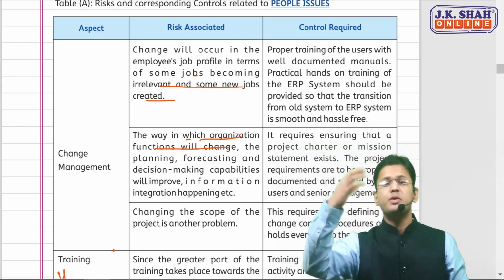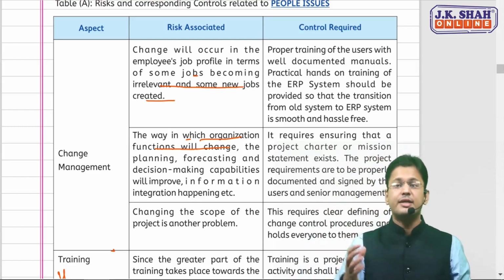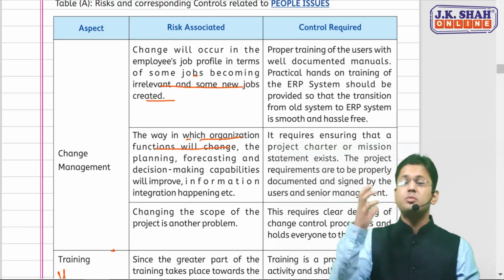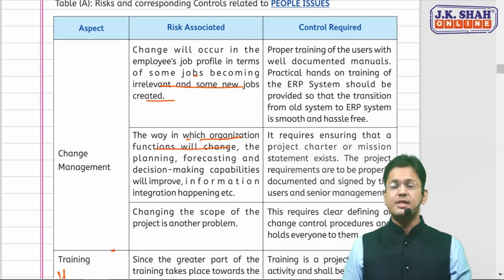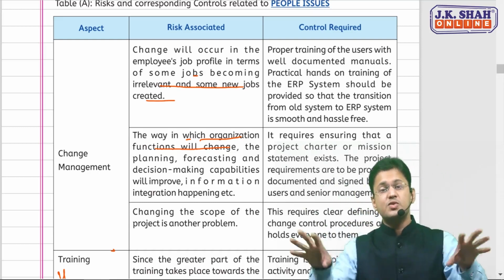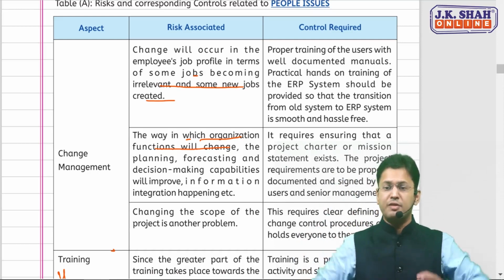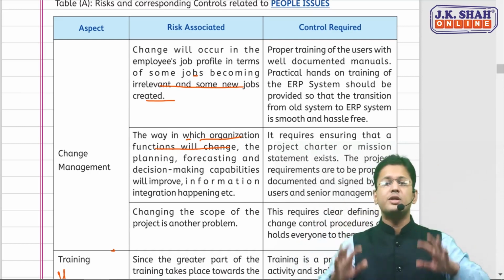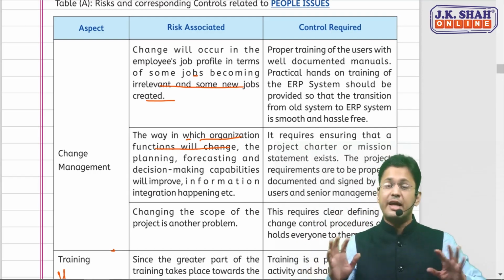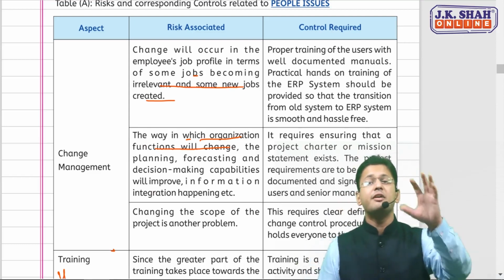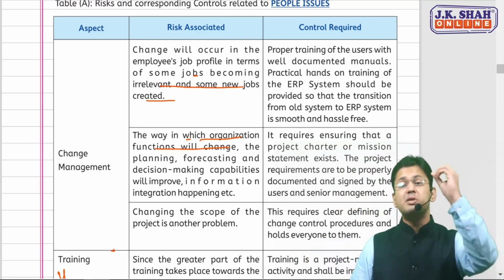Like some jobs becoming irrelevant, some jobs being created, you should train the user with a proper manual. Since the organization's function will change, there should be a project charter or a mission statement, stating that these are the changes which are going to happen, and everyone should accept and approve those changes. Yes, we are ready to accept these changes. And thereafter, this ERP should be implemented. So these are 5 issues which are known as people issues.